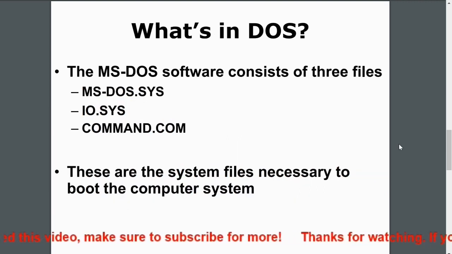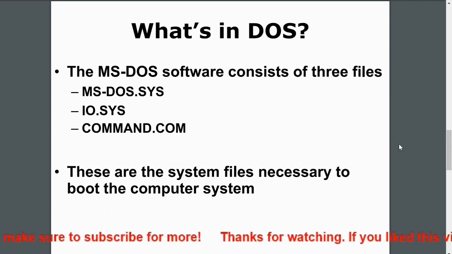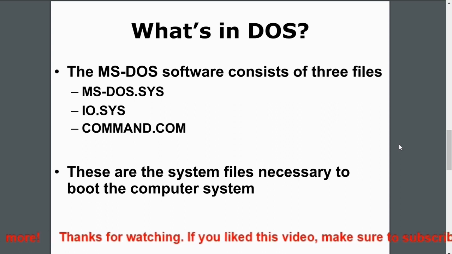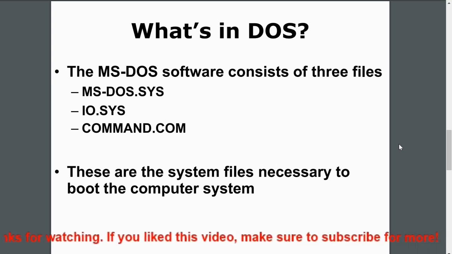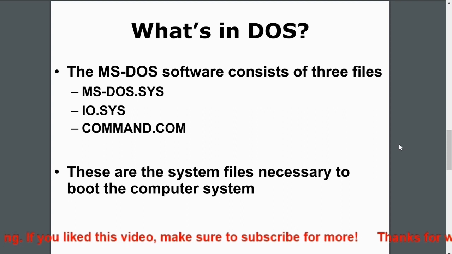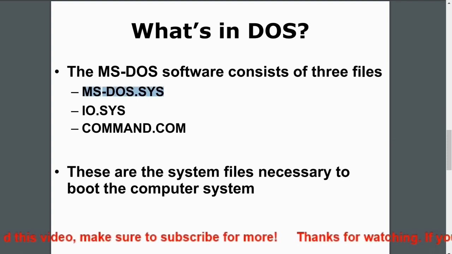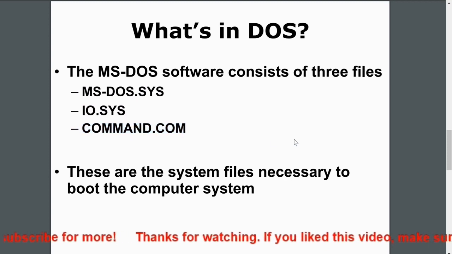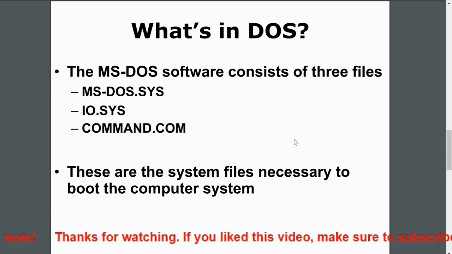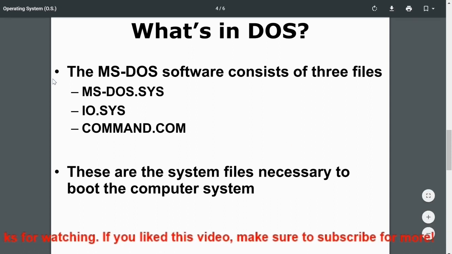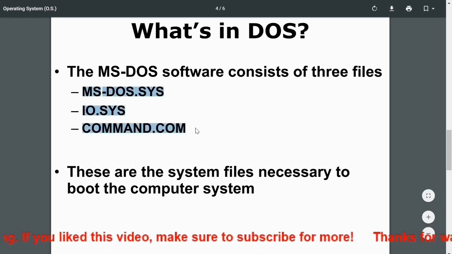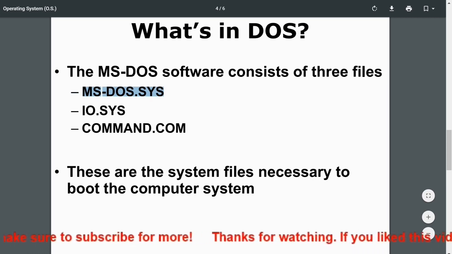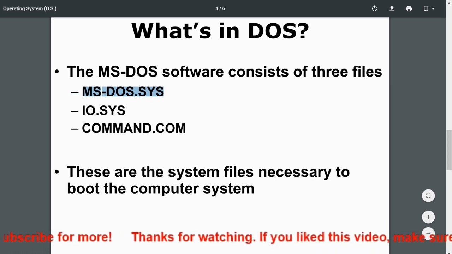Now what is DOS? DOS is Microsoft DOS, that is called MS-DOS. The MS-DOS software consists of three basic files: ms-dos.sys, io.sys and command.com. Simply, MS-DOS is a combination of these three program files. One is ms-dos.sys, the Microsoft Disk Operating System file.